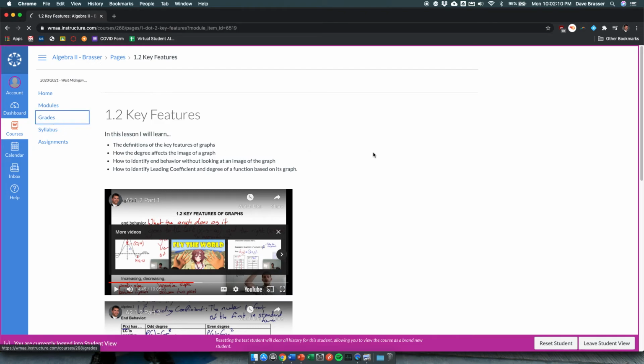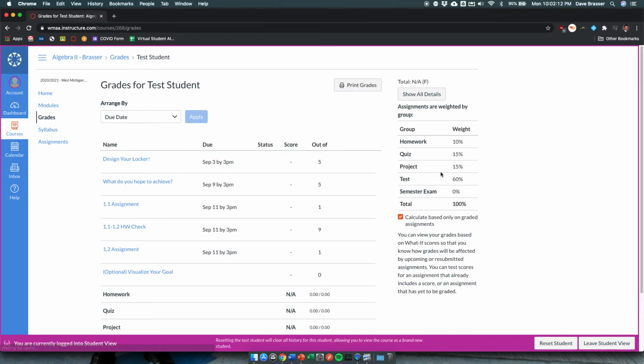A couple other things that the students can do. If you click on grades, it'll show you all assignments that are due or will be due in the near future that have already been assigned. So, for example, this is a test student, so you can't see any actual grades that I've entered. But the Design Your Locker, that was due last week. Now, ideally, I think everybody got a 5 out of 5. So it'd be a 5 here out of 5. And then this is the assignment that was due on Wednesday. So the goal setting, the what did you hope to achieve, and then you can see the other assignments here as well. We just got things synced up with PowerSchool. So anytime I enter a grade in here, it'll also show up in PowerSchool, which is very, very nice.